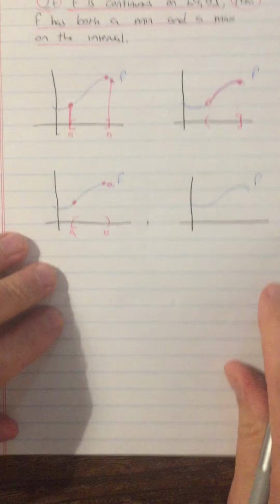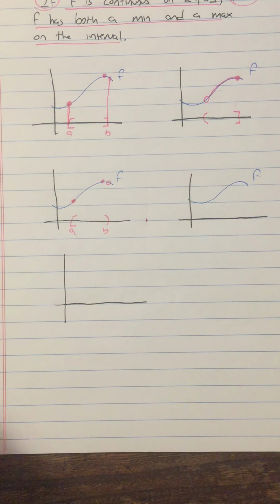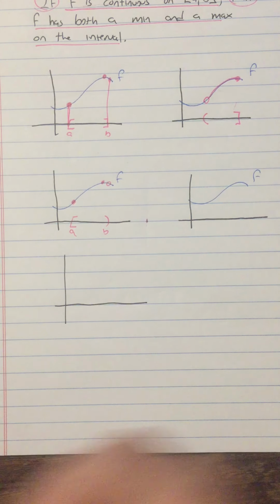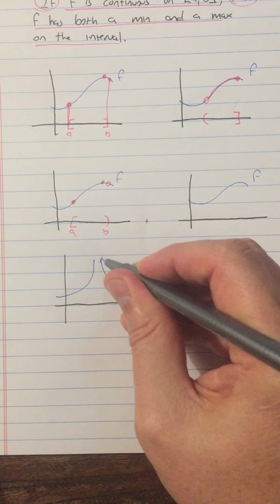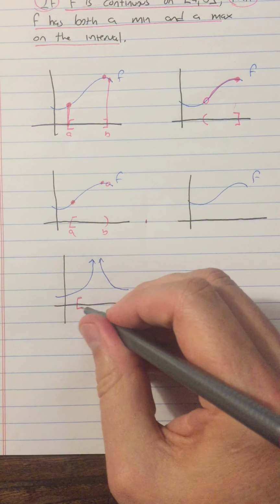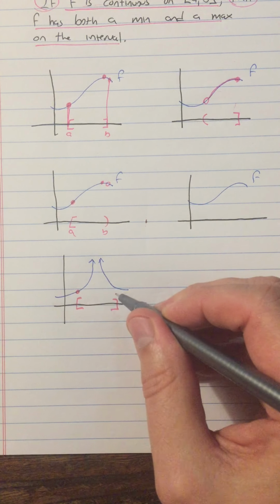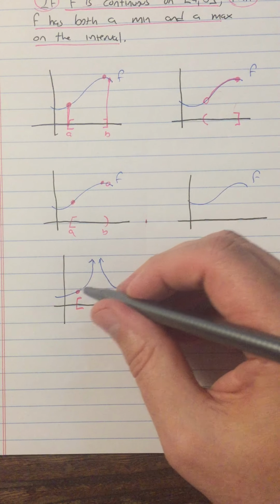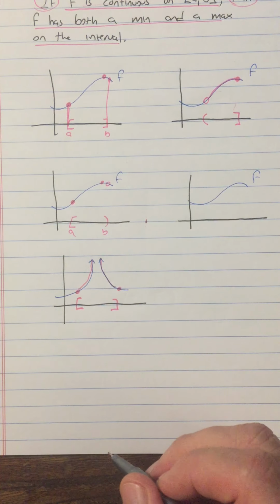So the situation I did not draw here is what if f is not continuous? So for example, an obvious example is we could have f that has a vertical asymptote, right? And then we could have a nice closed interval. So here's my nice closed interval, all right? But f has a minimum value. Maybe it has two minimum values. You can have two minimum values if they're equal. But there's no maximum value on this interval because it goes up forever, all right?